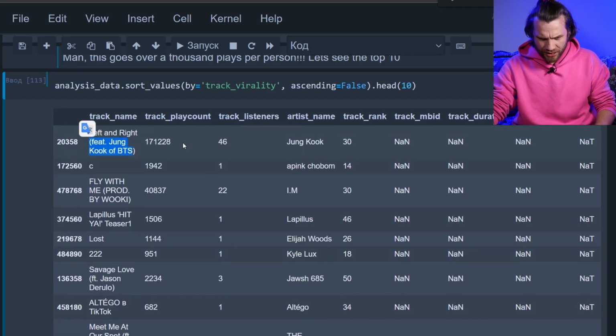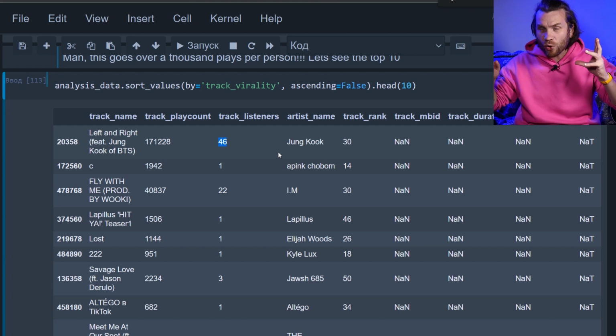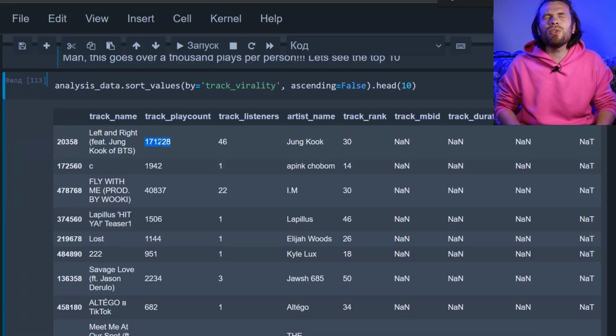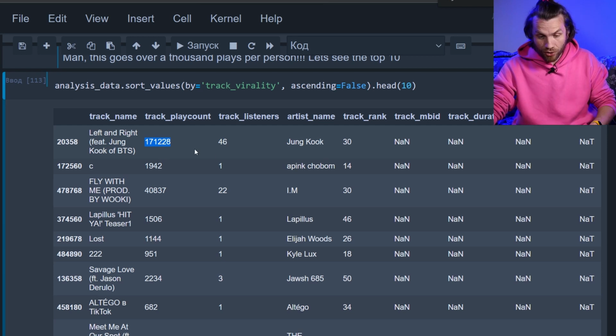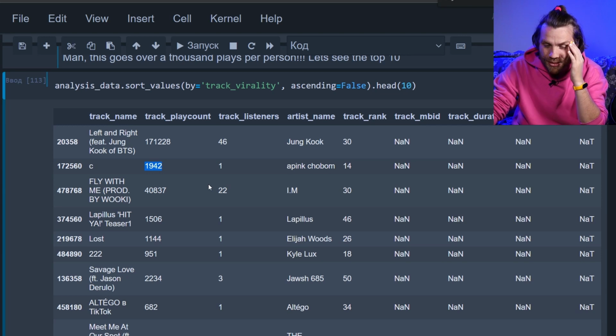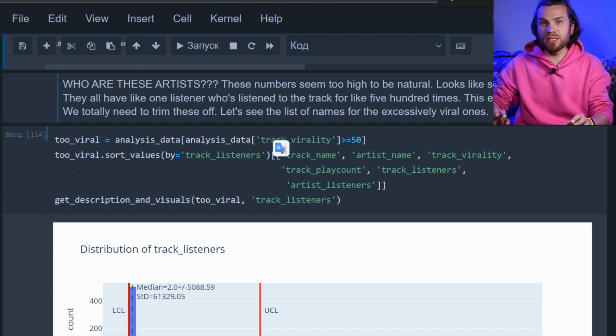That's someone from BTS. 46 listeners. I mean, 46, not 4,600, not 46 million. 46 people. You can get those in this room. And they provided a total of almost 200,000 plays. That's incredible. All right, this one's got one listener. 2,000 times. One person. One actual literal person. Nobody else in the world listened to this very song. That's the spirit. I would claim that anything above 50 plays per track is somewhat suspicious.